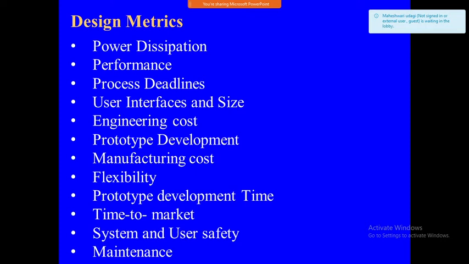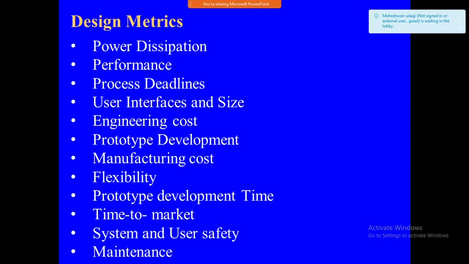Next is the manufacturing cost. Manufacturing cost is the cost of manufacturing each unit for shipping. The total cost per unit is the engineering cost plus all the component costs; that becomes the manufacturing cost.